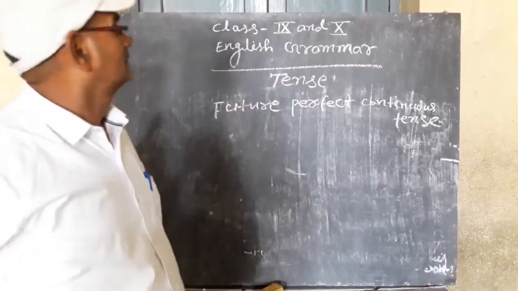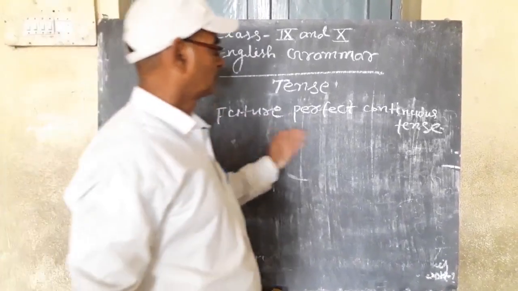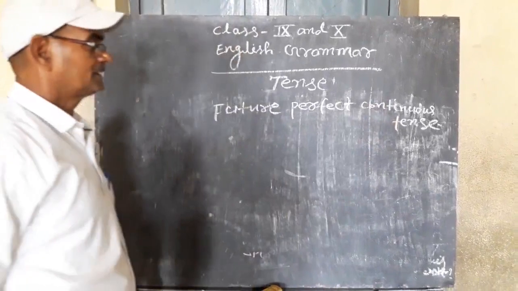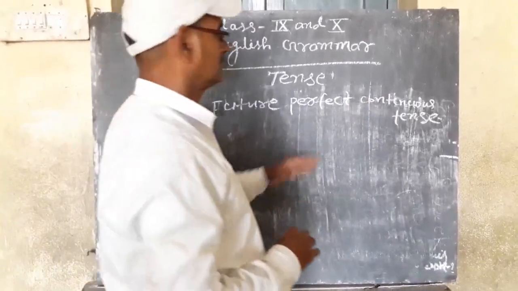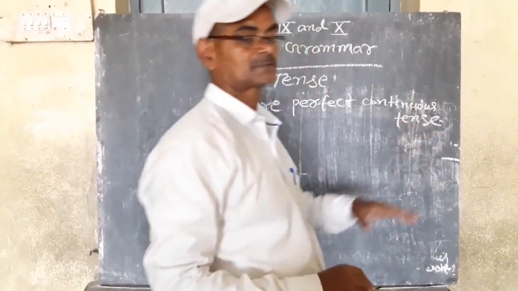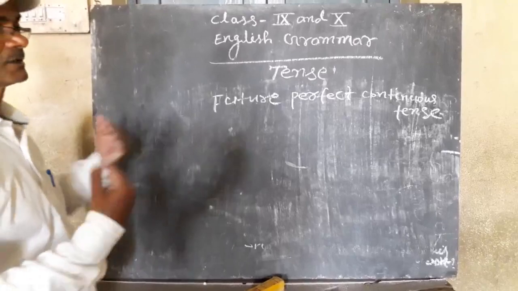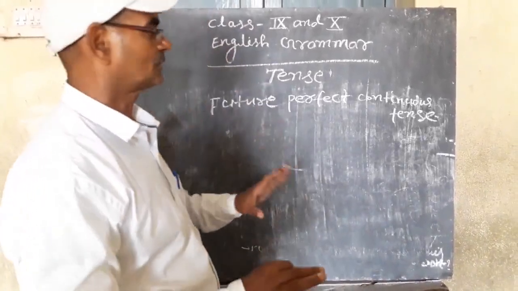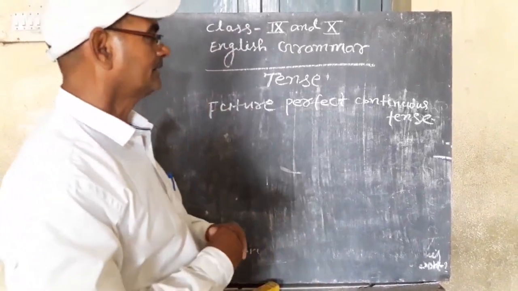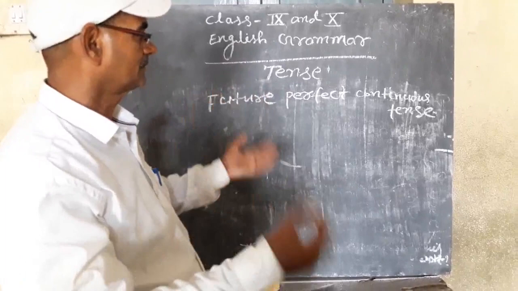In this tense, action is found to be completed in coming future by the time. Time is also given in such sentences, and it is clear that in coming future an action will be completed or an action will be done, and there will be a limitation of time of doing the same action.